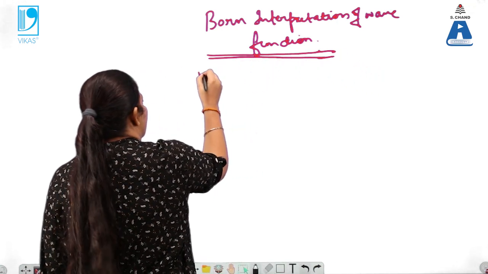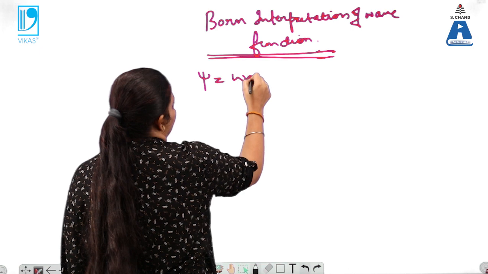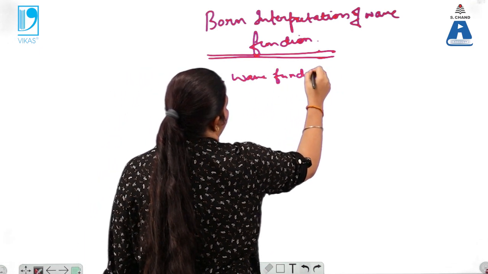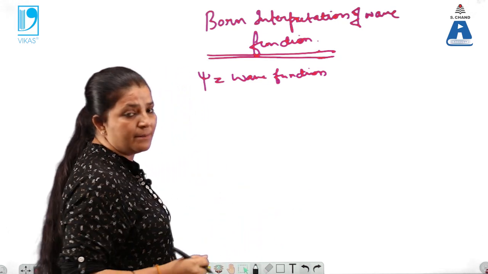Again we know that psi is a wave function associated with the matter waves.